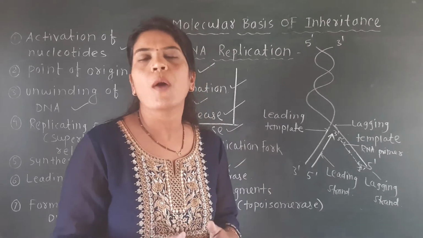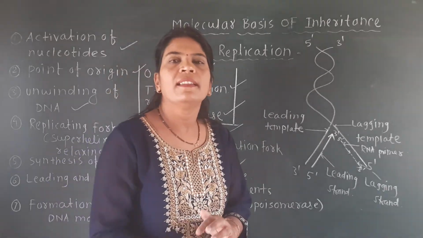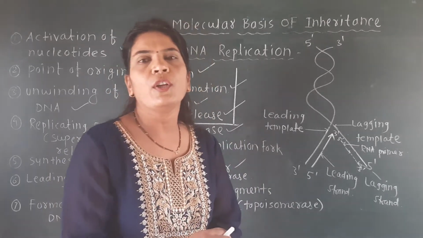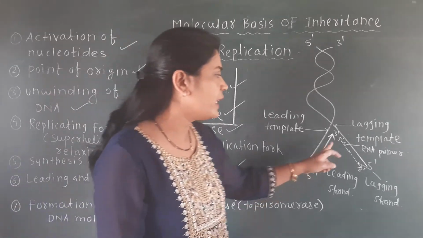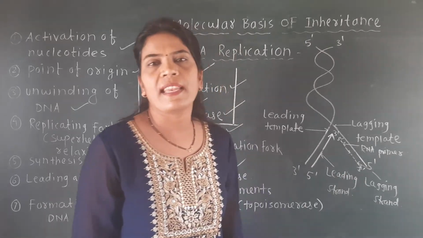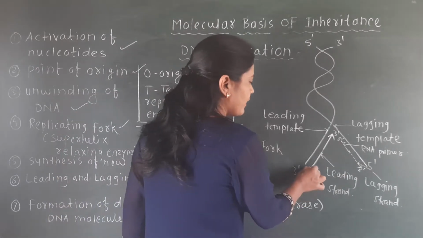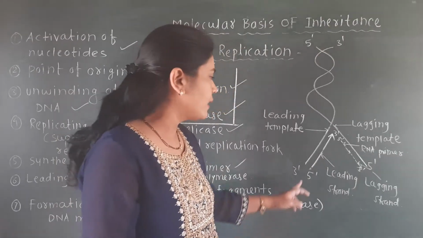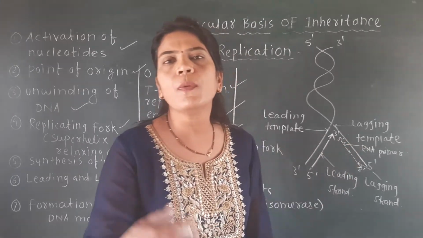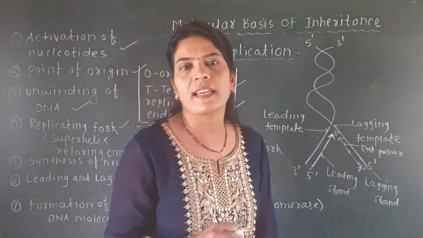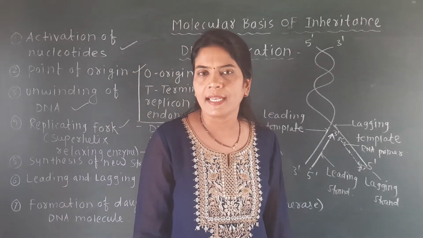For the synthesis of any new DNA molecule there is always a requirement of an RNA molecule, and that is called the RNA primer. Here we have labeled it as the RNA primer, and here also there is the RNA primer. That means the new DNA is formed on this template strand, and for its formation RNA molecules are required, which is called the RNA primer.